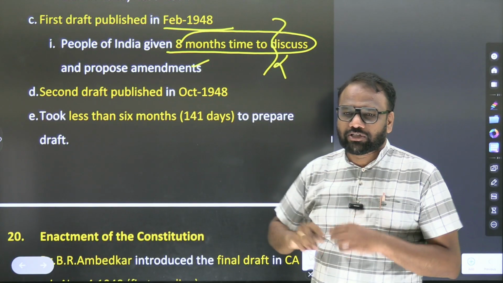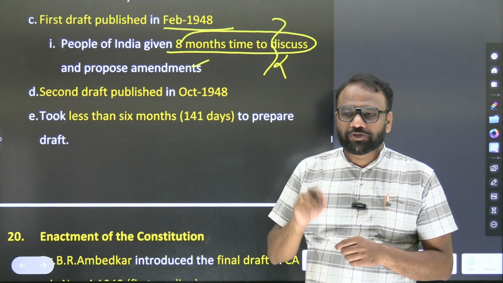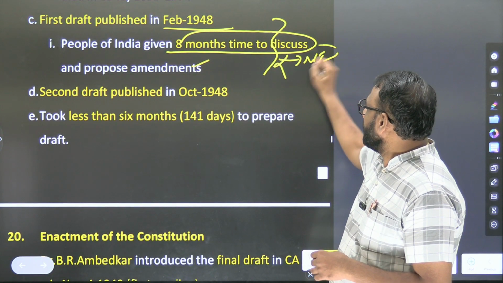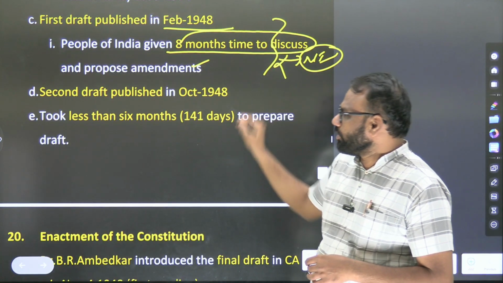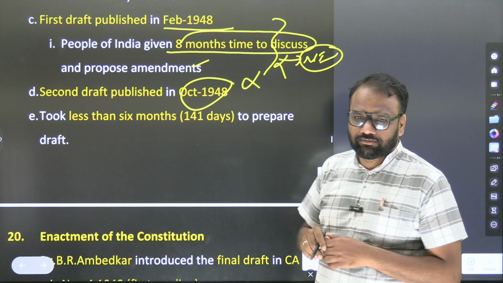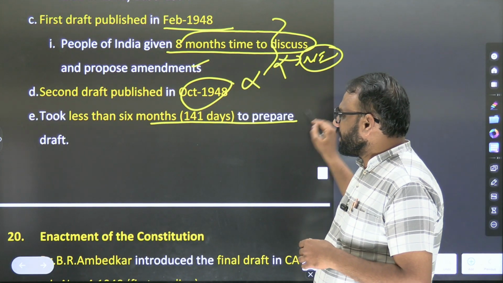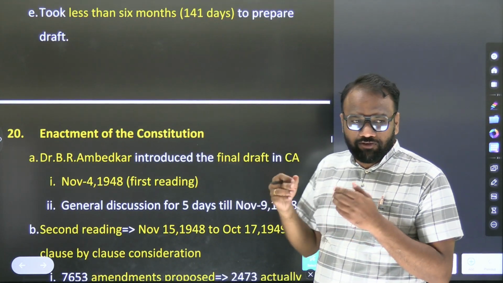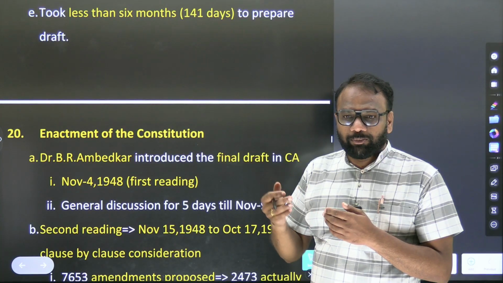They are not going to frame a question like when was the first draft of the Indian Constitution published. Not important from exam point of view. Second draft published in October 1948. Not important. It took less than 6 months to prepare the draft. Not important, because if you unnecessarily waste your time there, you will not be able to make progress to the next topics.